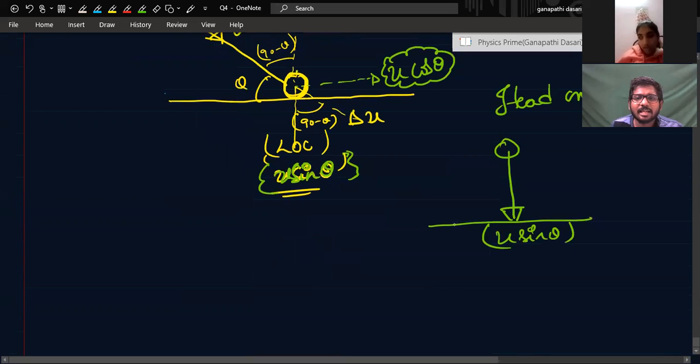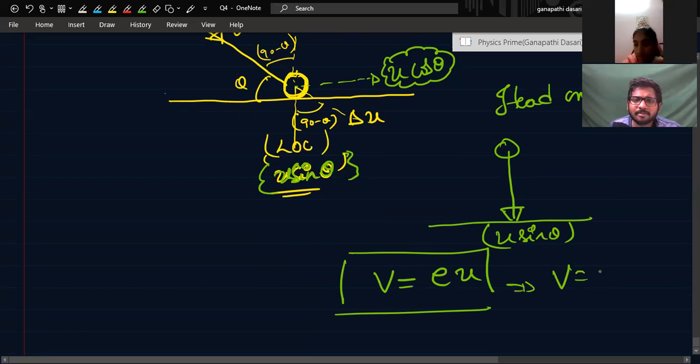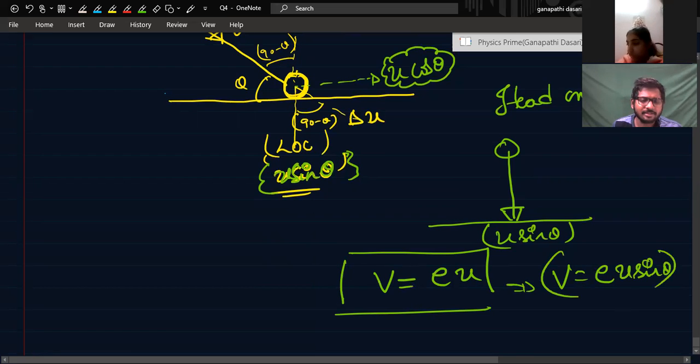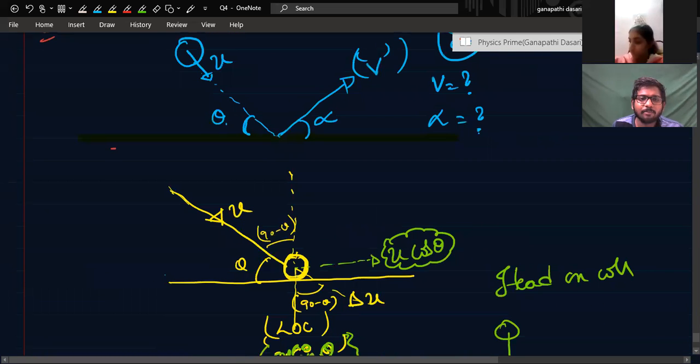Then this is the wall, that is bigger mass. It is at rest. So then what is the rebound velocity? V is equal to, in the opposite direction it will be there, EU, right? You remember? EU. The previous question that we solved. That means in this question, this will be EU sin theta, right? Yes, sir. Do you understand? Understood, sir. Then the minus EU sin theta is opposite to the direction it is coming.